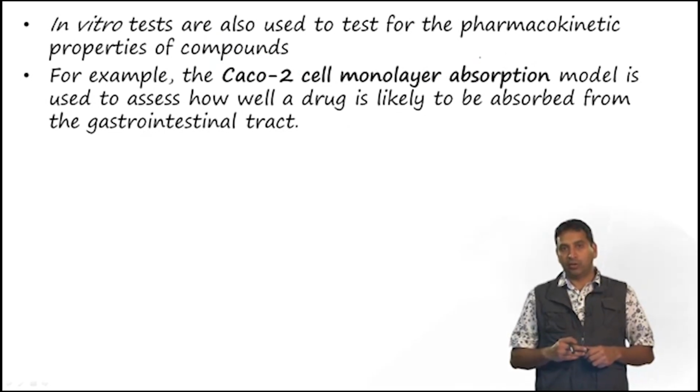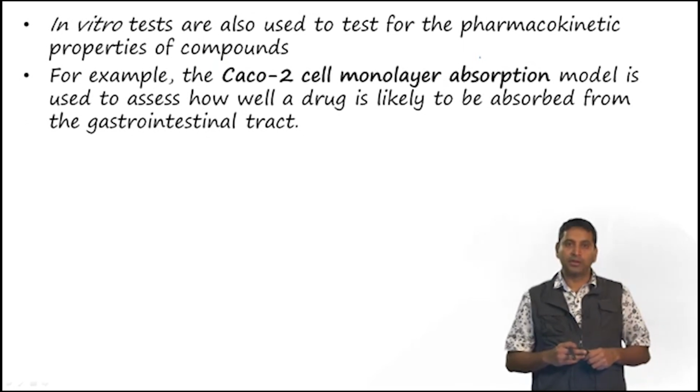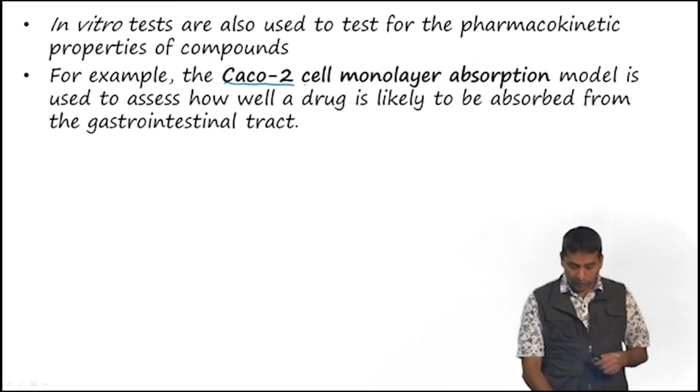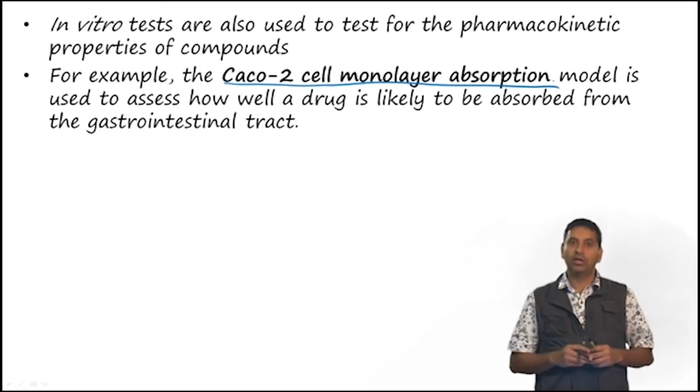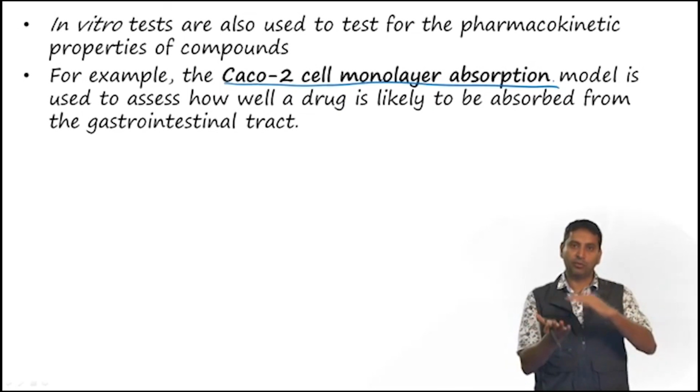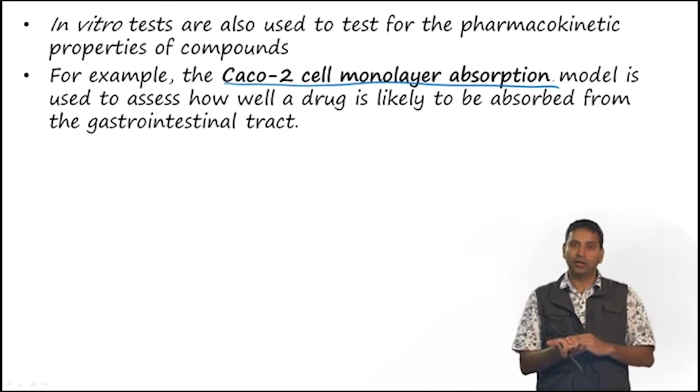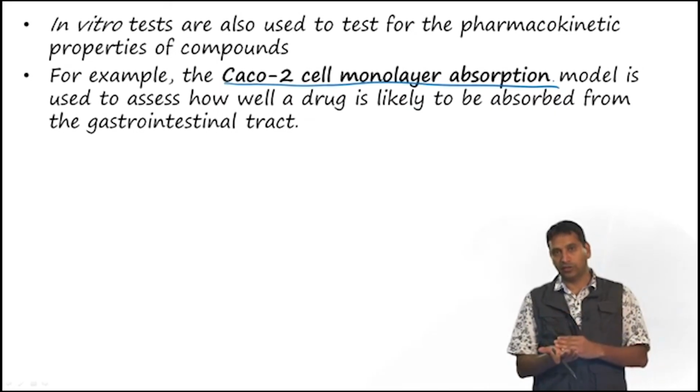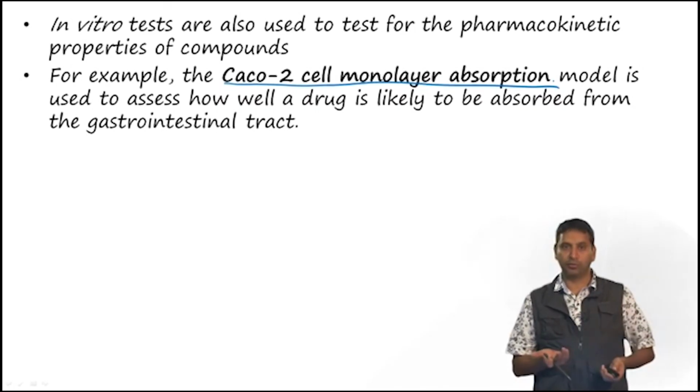In vitro tests are also used for understanding pharmacokinetic properties. So, for example, this Caco-2 cell monolayer absorption model is used to assess how well a drug is likely to be absorbed from the gastrointestinal tract. This Caco-2 cell is derived from colon cancer cells, and so this would be a good mimic of how the gastrointestinal tract functions and how well the drug is absorbed.